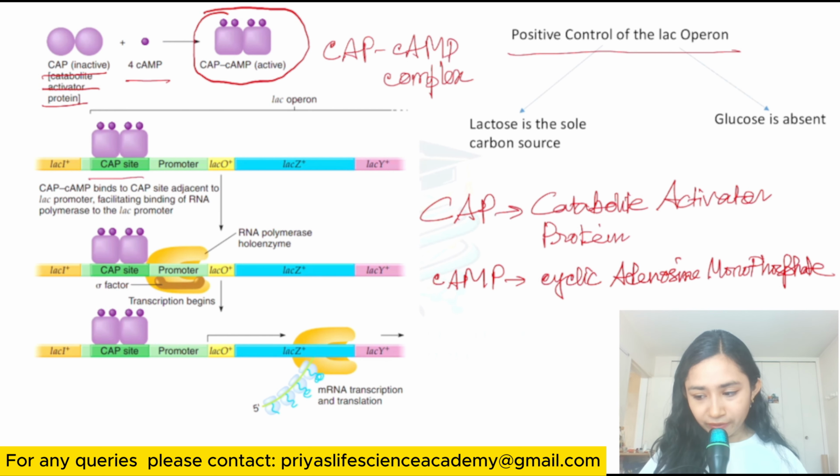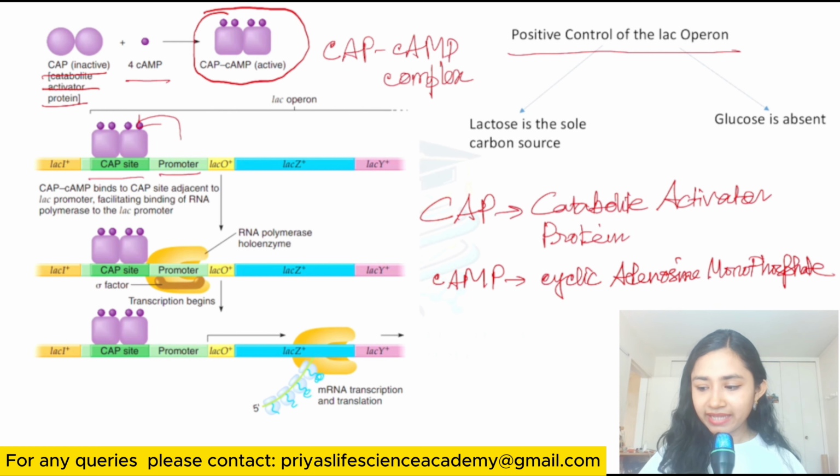In the Lac Operon, upstream of the promoter site, there is another site known as the CAP site. On the CAP site, this CAP-cAMP complex binds. Okay, this complex binds, and what do they do? They facilitate the binding of the RNA polymerase on the promoter region.